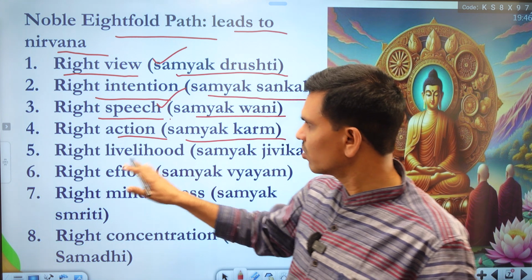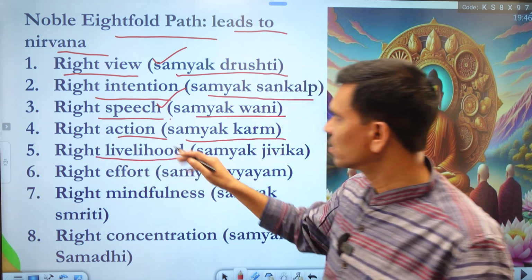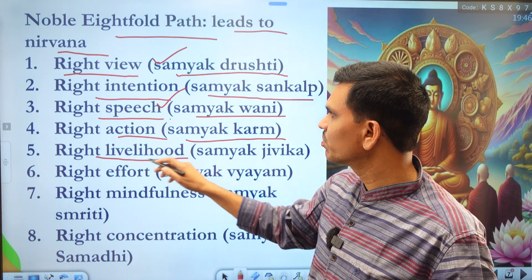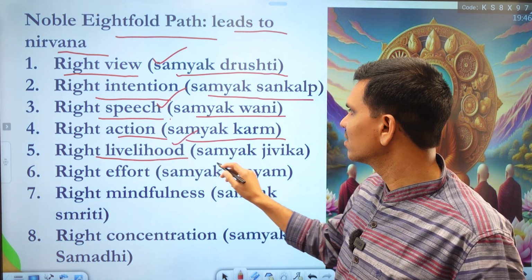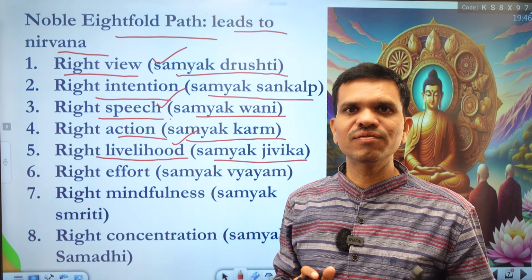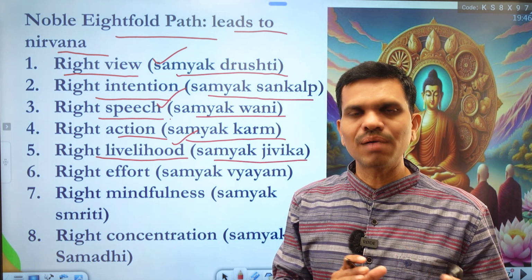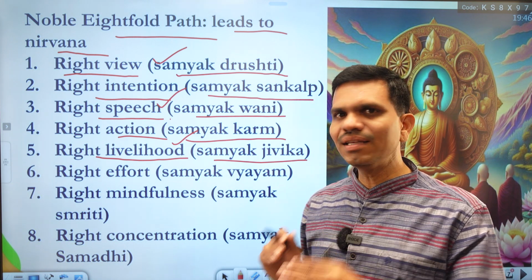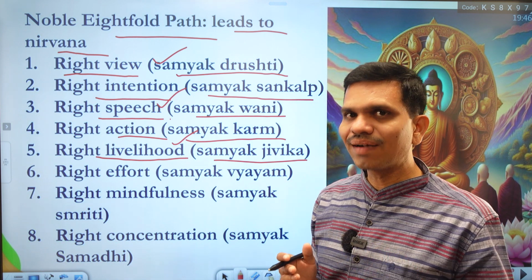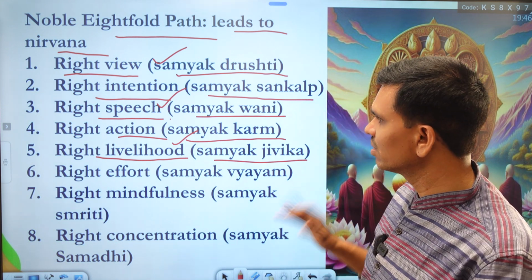This is the simple meaning of the fourth path. Then the fifth path is right livelihood, samyak jivika. We should lead our life calmly and peacefully, without doing bad deeds, dushkarma.